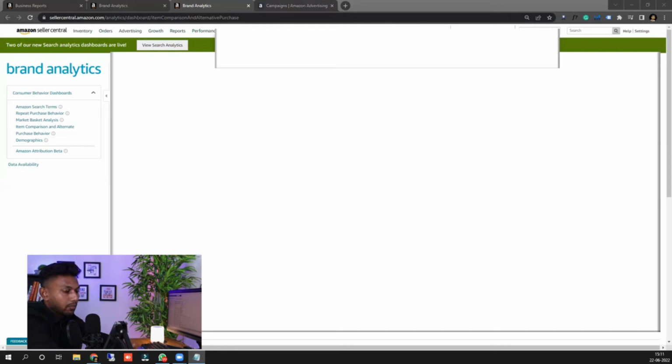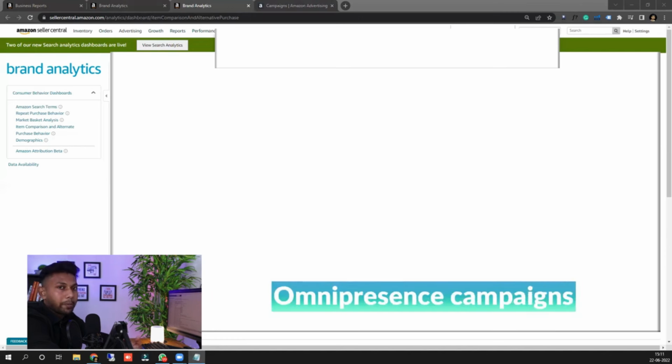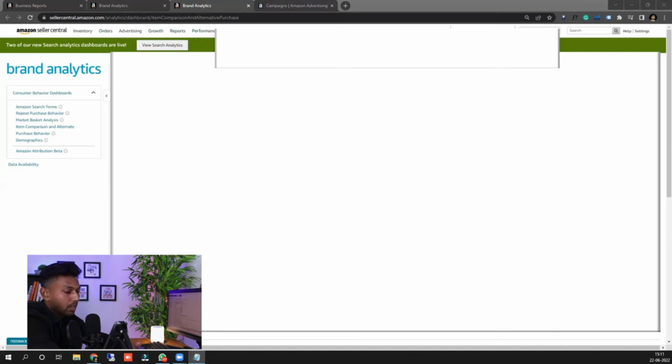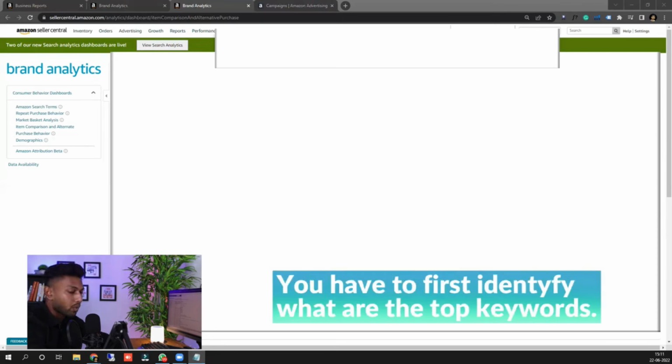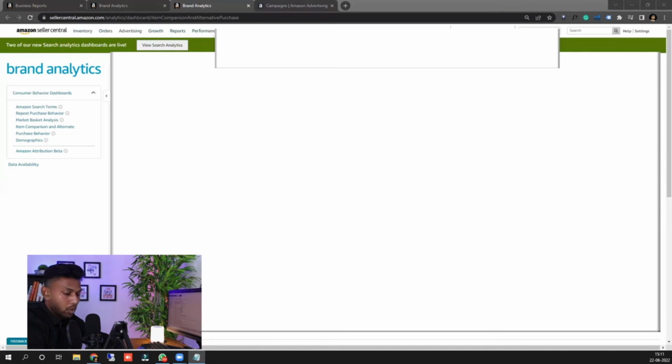Then we also started to create omnipresence campaigns. This is how the omnipresence strategy works: you have to first identify what are the top keywords where your listing is converting, where your listing is organically ranked on the first page. If it is ranked on the first page and the keyword is relevant, then you need to push more ads to it.